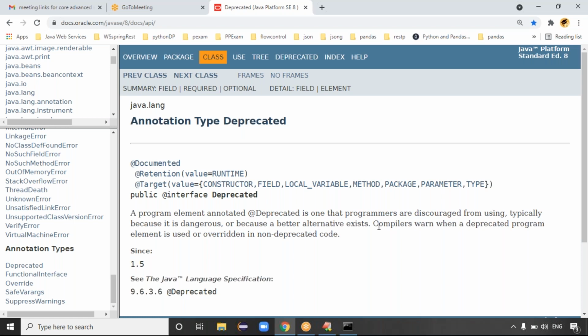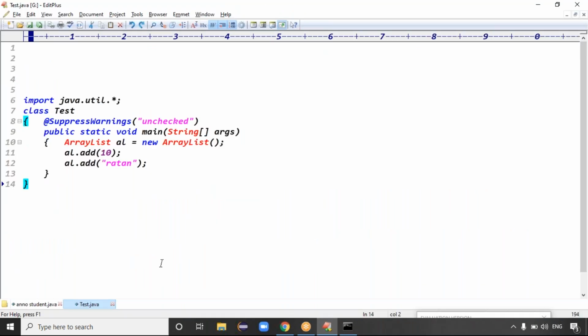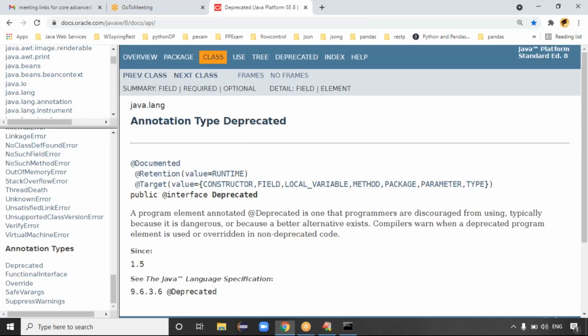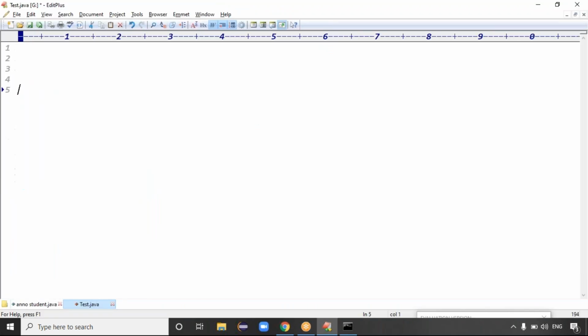Instead of removing the data, they make it deprecated and show a deprecated message. Did you get the clarity now? That's what deprecated means: it is dangerous, or a better alternative exists.